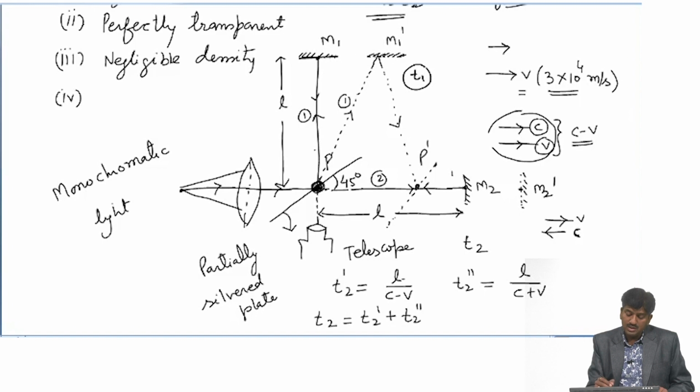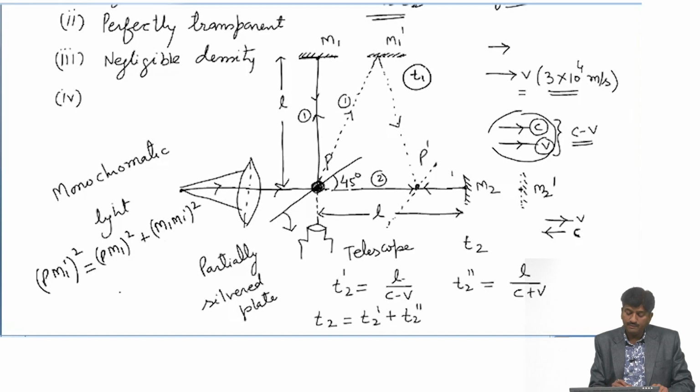If we take this triangle P M1 M1 dash, P M1 dash square should be equal to P M1 square plus M1 M1 dash square, and P M1 dash means the light ray is moving from P to M1 dash with velocity c, and suppose the time taken from P to M1 dash is t dash.